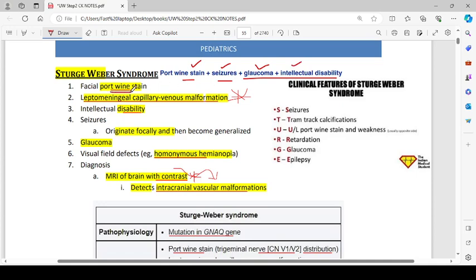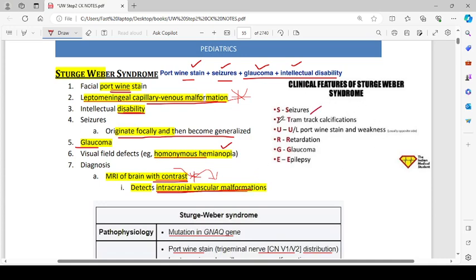There will be facial port-wine stain, leptomeningeal capillary venous malformation, intellectual disability, seizures that originate focally and then become generalized, glaucoma, visual field defects like homonymous hemianopia. Diagnosis: MRI of the brain with contrast, which detects the intracranial vascular malformation. So there is a mnemonic for that as well.